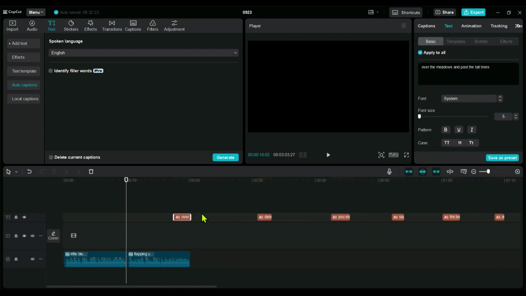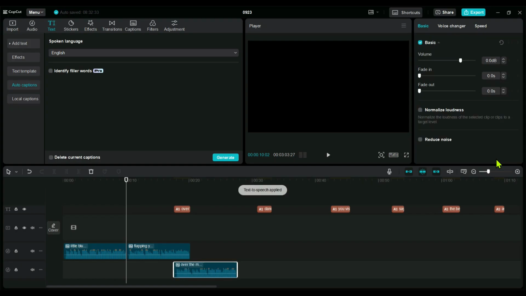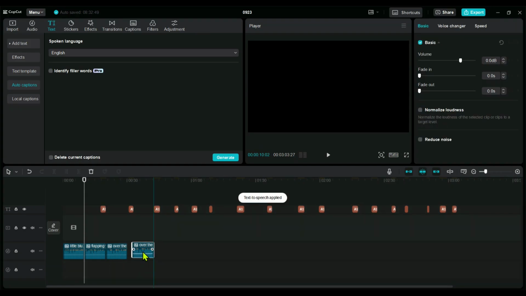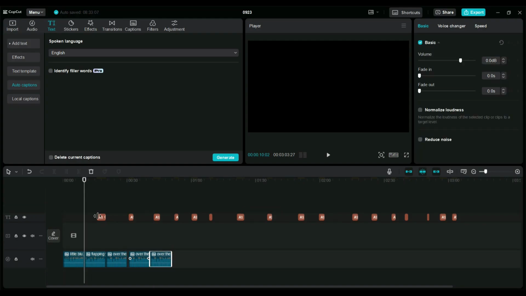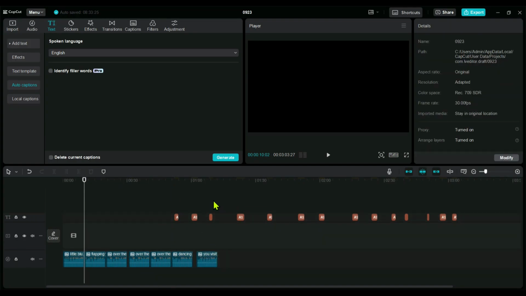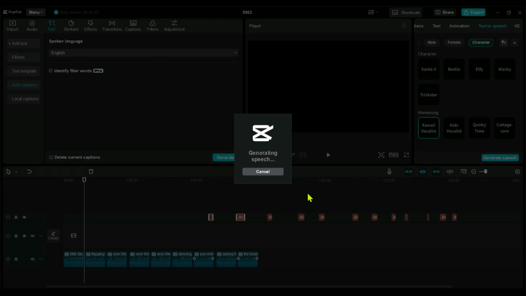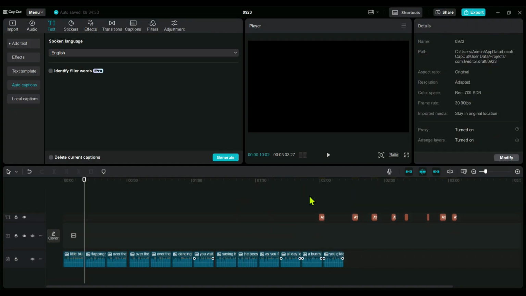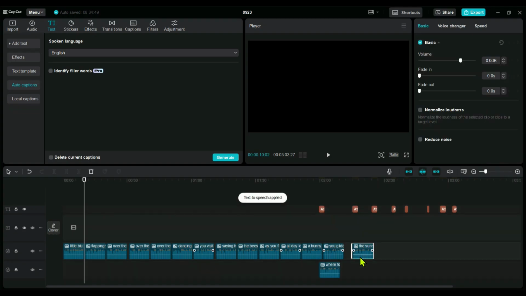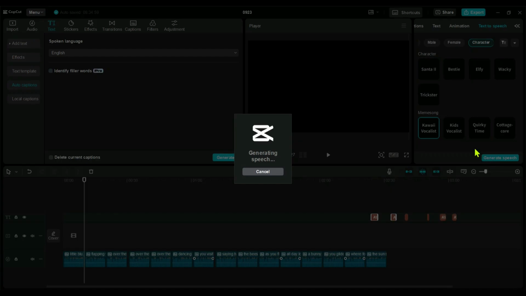Just like we converted the last two captions using the kawaii vocalist effect, we'll do the same for all the captions. Select each caption one by one and apply the effect. Then, organize the audio files in the right sequence as per the poem. If you want, you can apply the effect to multiple captions at once, but just be careful to maintain the original order of the poem.